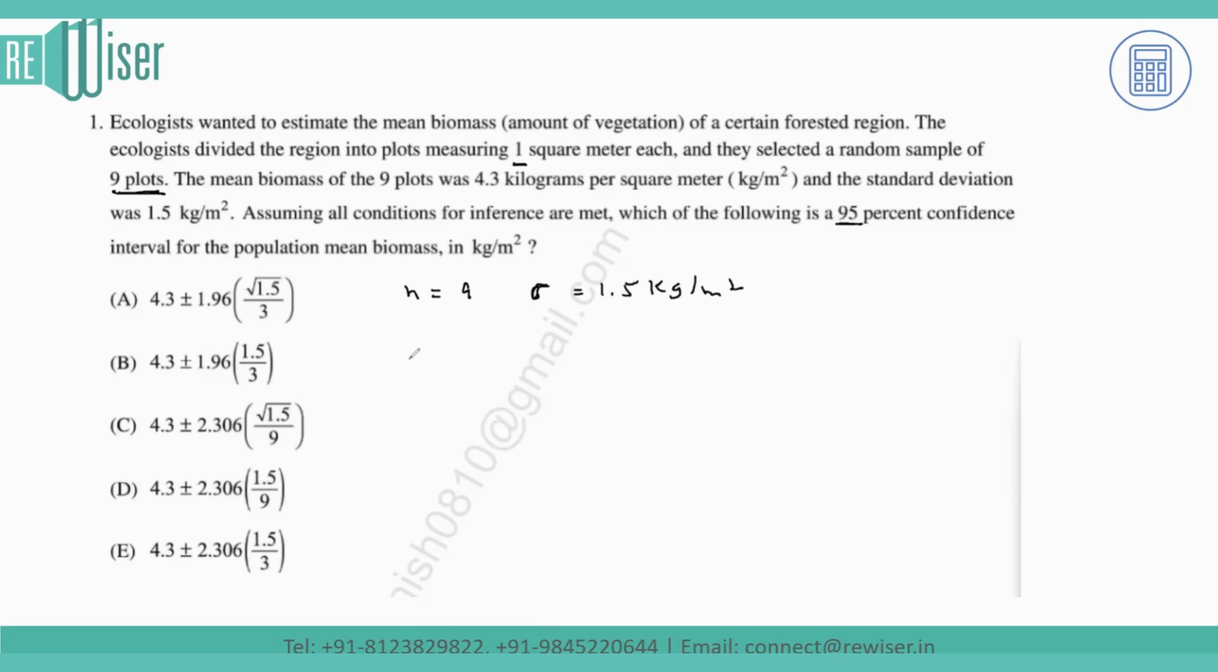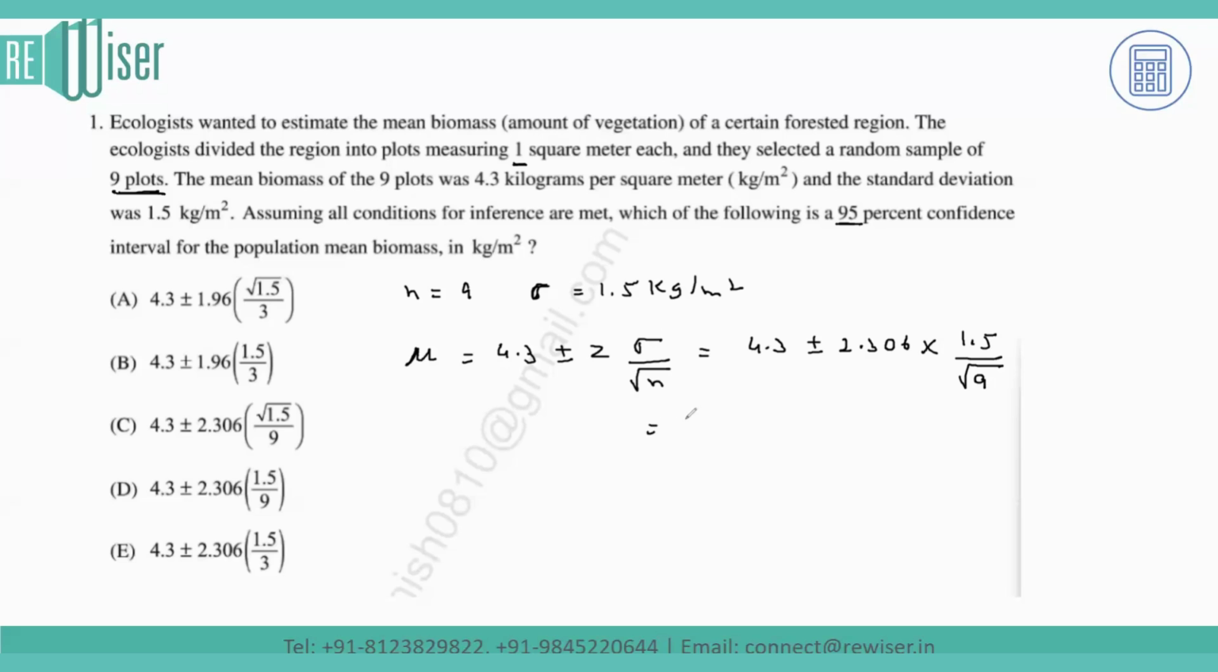So the population mean biomass is denoted as mu, and that is equal to the mean biomass, which is given as 4.3, plus or minus the z value, and it's sigma over root n. So the z value at 95% confidence interval is given as plus or minus 2.306, and into the sigma value, which is 1.5, and it's divided by root under 9.